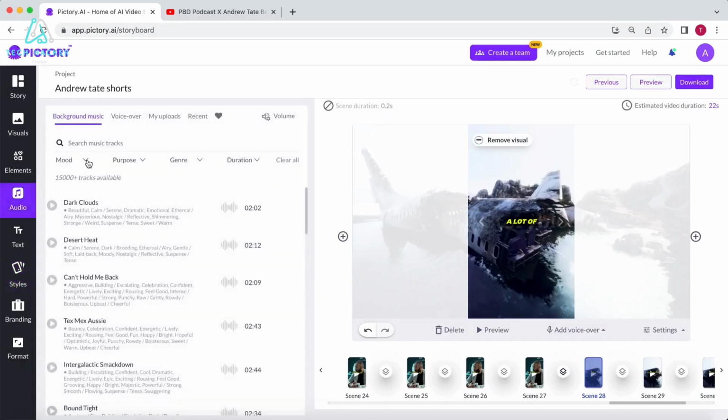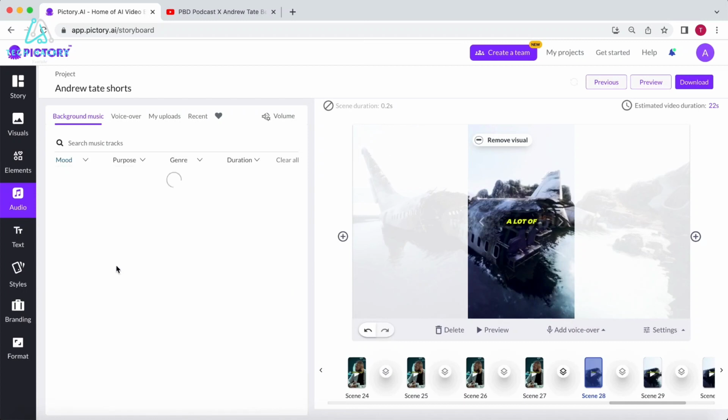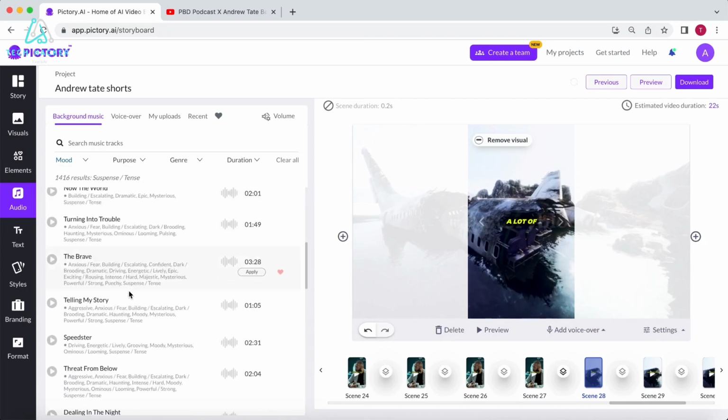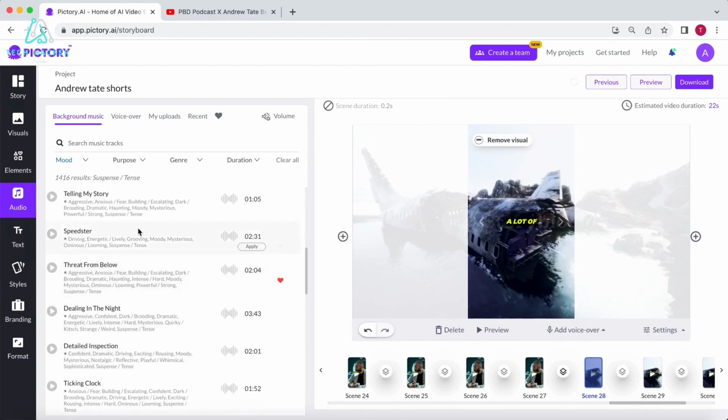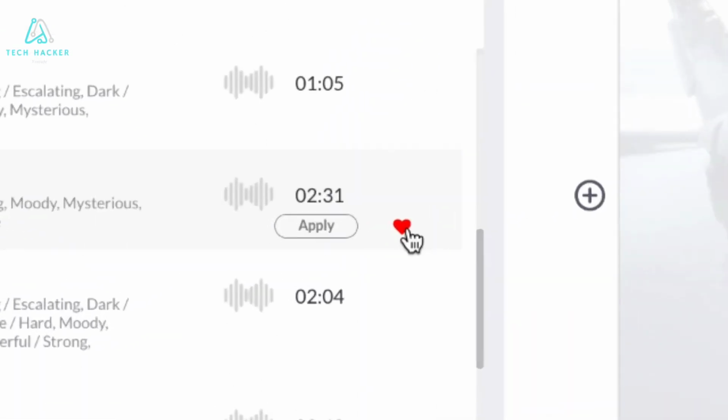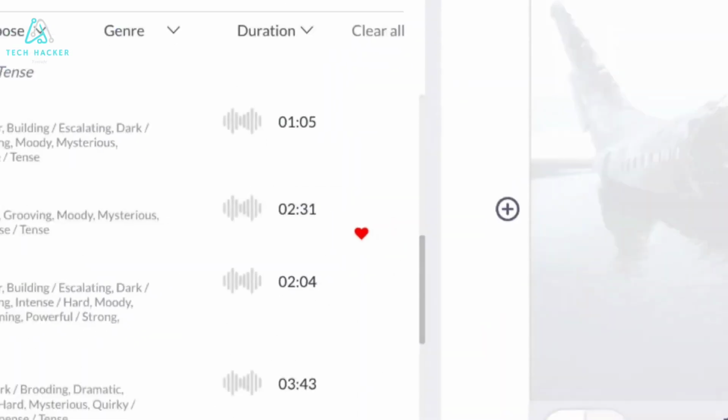Now let's search for a soundtrack to overlay on the video. I suggest spending a few minutes finding a few soundtracks you like. Pictory has over 10,000 copyright-free songs you can use. If you have to search for a new track every time, it will take a while. When you find a track you like, select the heart icon to save it as a favorite.